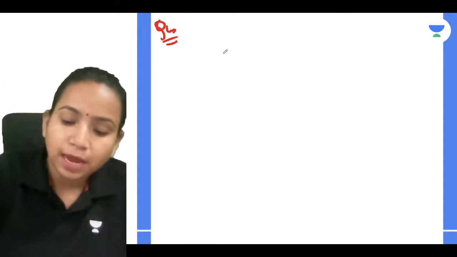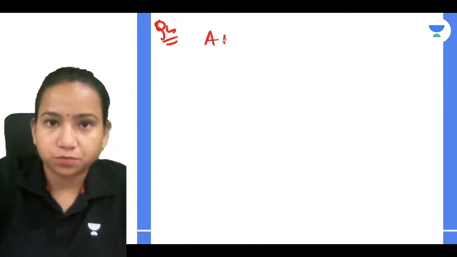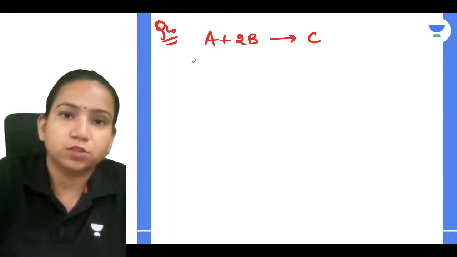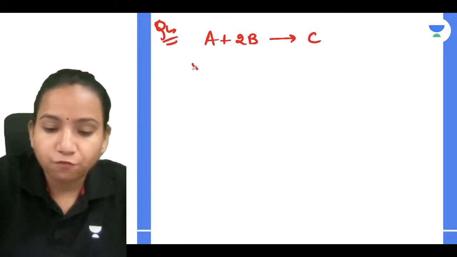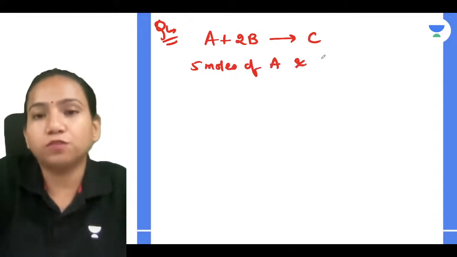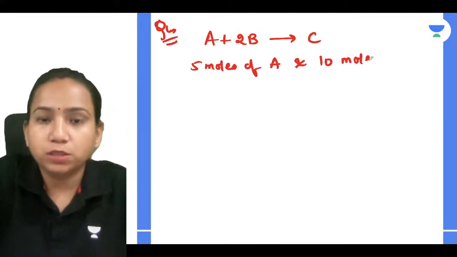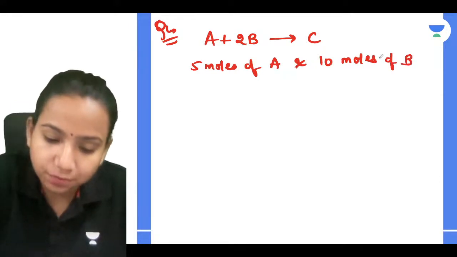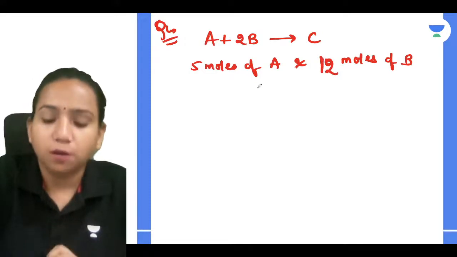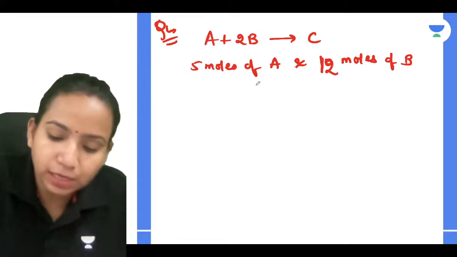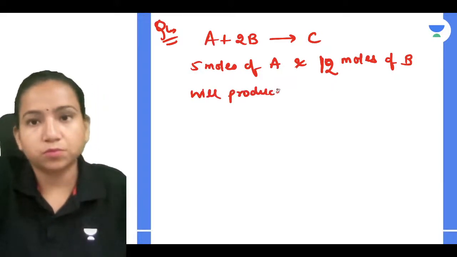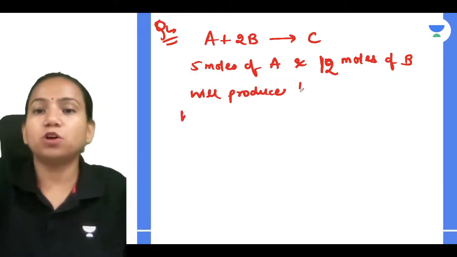So the question is, A plus 2B gives C. 5 moles of A and 12 moles of B will produce, yes, how much amount of C?